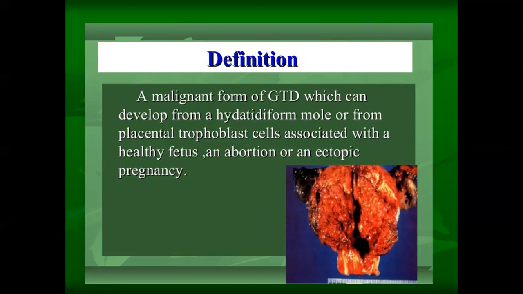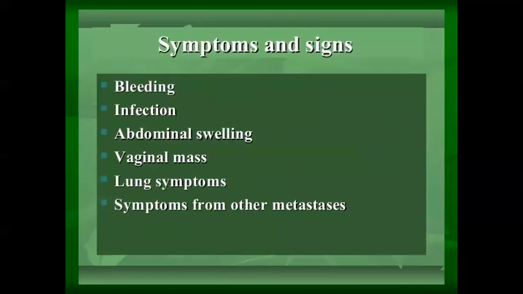Okay. So whenever the trophoblastic cells form abnormally as a result of hydatidiform mole or placental trophoblastic cells, these cases are associated with either an ectopic pregnancy, an abortion, or a healthy fetus.